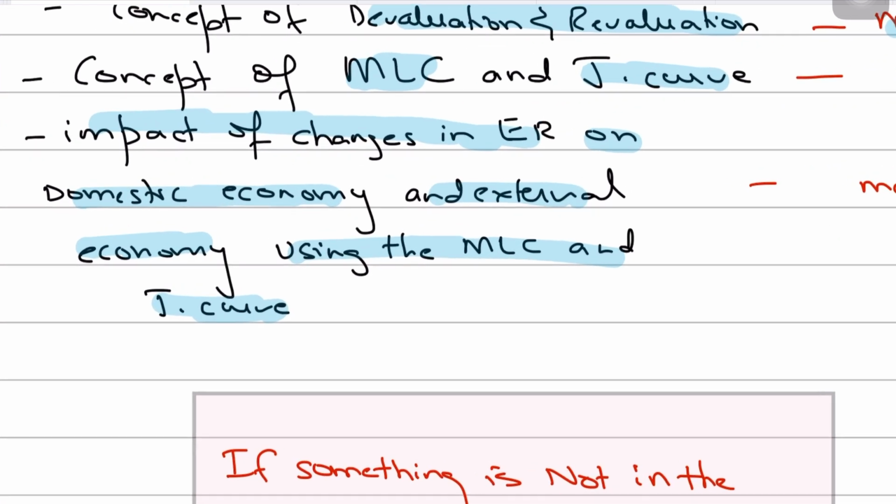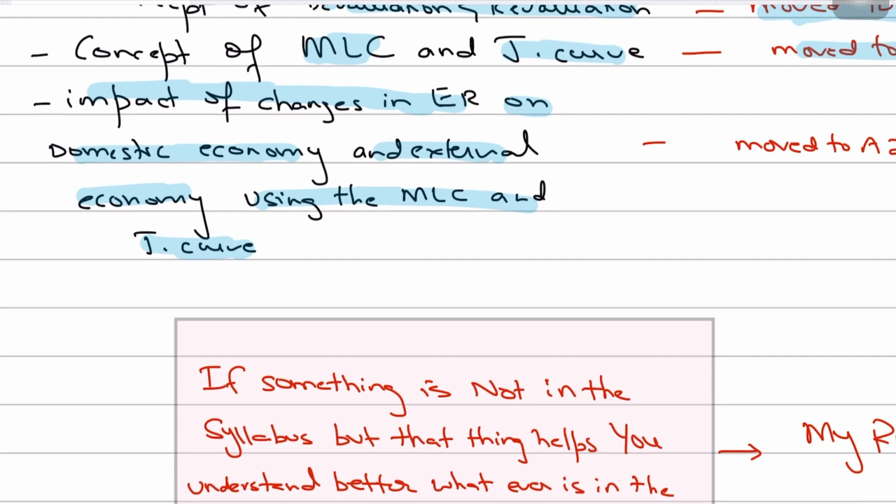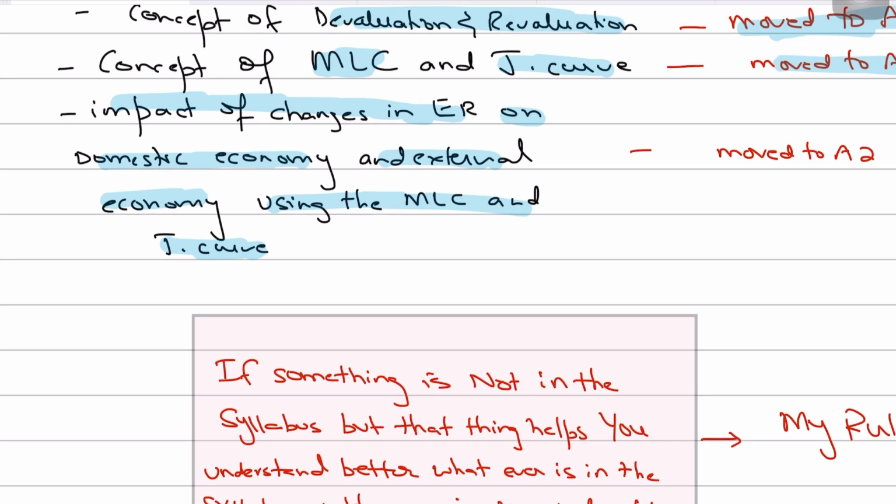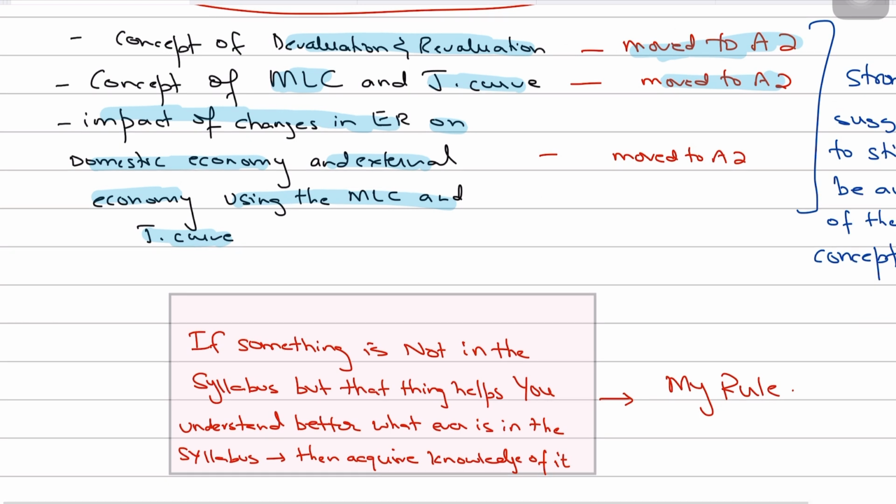So for example, if the exchange rate is depreciating or appreciating, or there's devaluation or revaluation, the impact that will bring on the domestic economy, as in the GDP, inflation, unemployment, and the external economy, like the exports, imports, and the current account, using the Marshall-Lerner condition and J curve, as in how the Marshall-Lerner condition would impact the extent or nature of that effect on the domestic and external economy, and then the subsequent diagrammatic representation via the J curve. So they have been moved to A2.